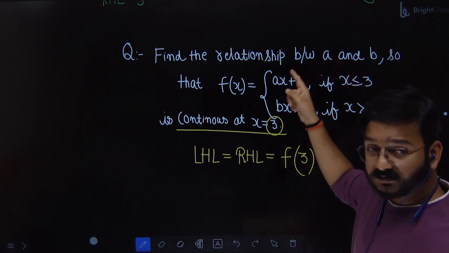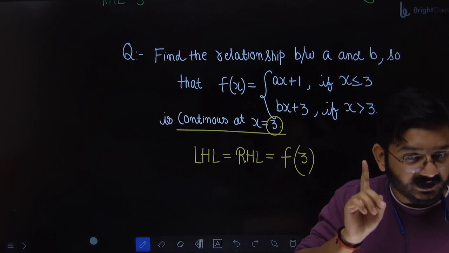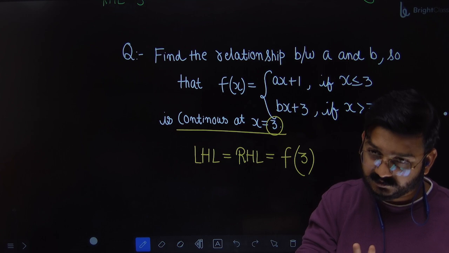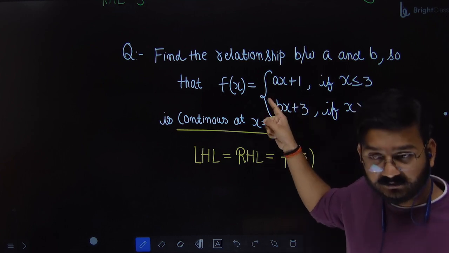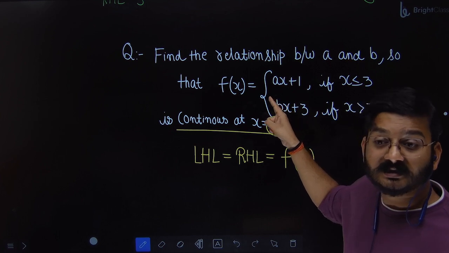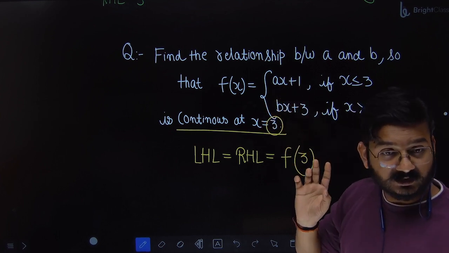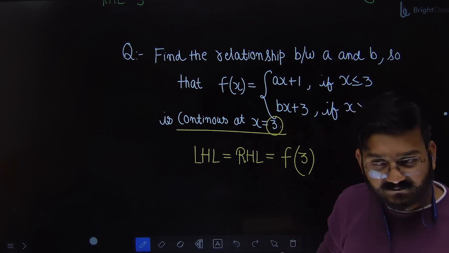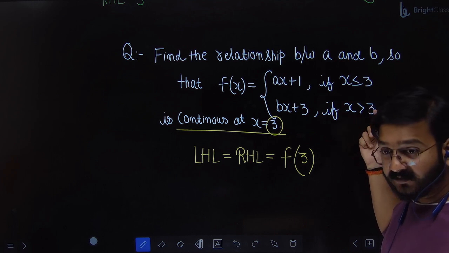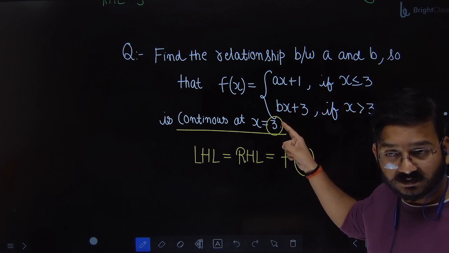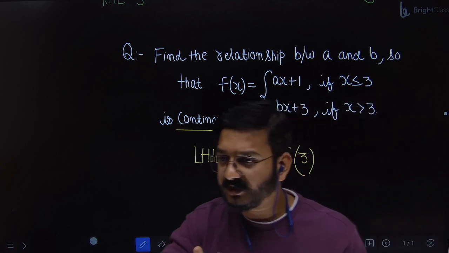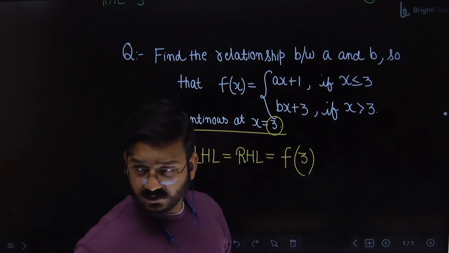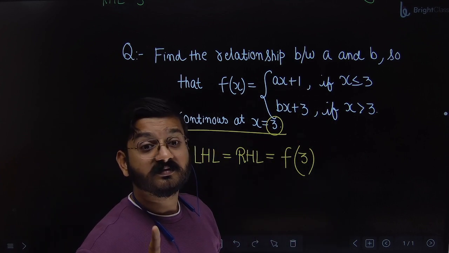You can directly substitute the value when you are finding the limit, if after substitution the final expression is defined. So in this expression for finding left hand limit, I will directly put x as 3. So this will be 3a plus 1. Is 3a plus 1 a defined expression or undefined? Defined. Same thing for right hand limit, I will directly put this value in the function. 3b plus 3. Is 3b plus 3 defined or undefined? Defined. So whenever you are finding the limit, you can always put the value directly if the answer is finite.